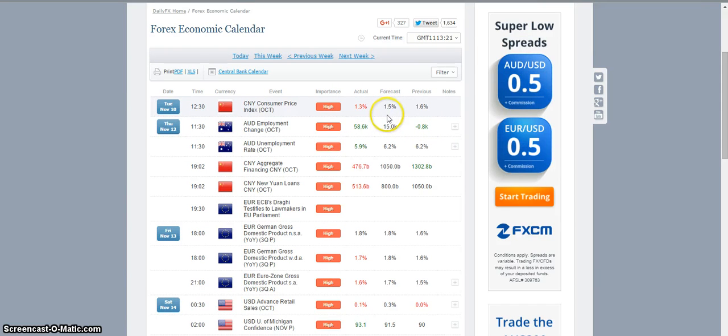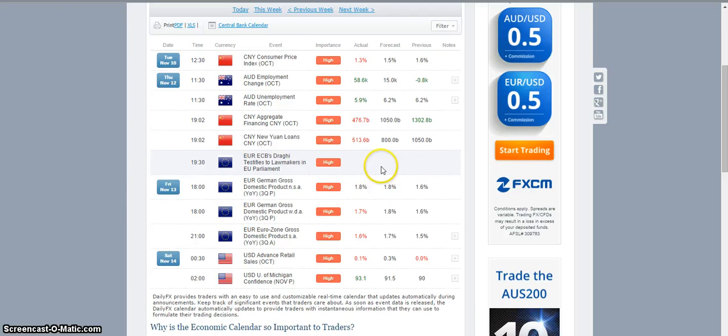So looking at today for next week is a good idea to do, and that way you can see what news may move the markets and which way they could go depending on your fundamental analysis and what you believe the outcome of these news events may be. These news events we are looking at are for this week and for the ending of this week, and we're just going to run through what happened.